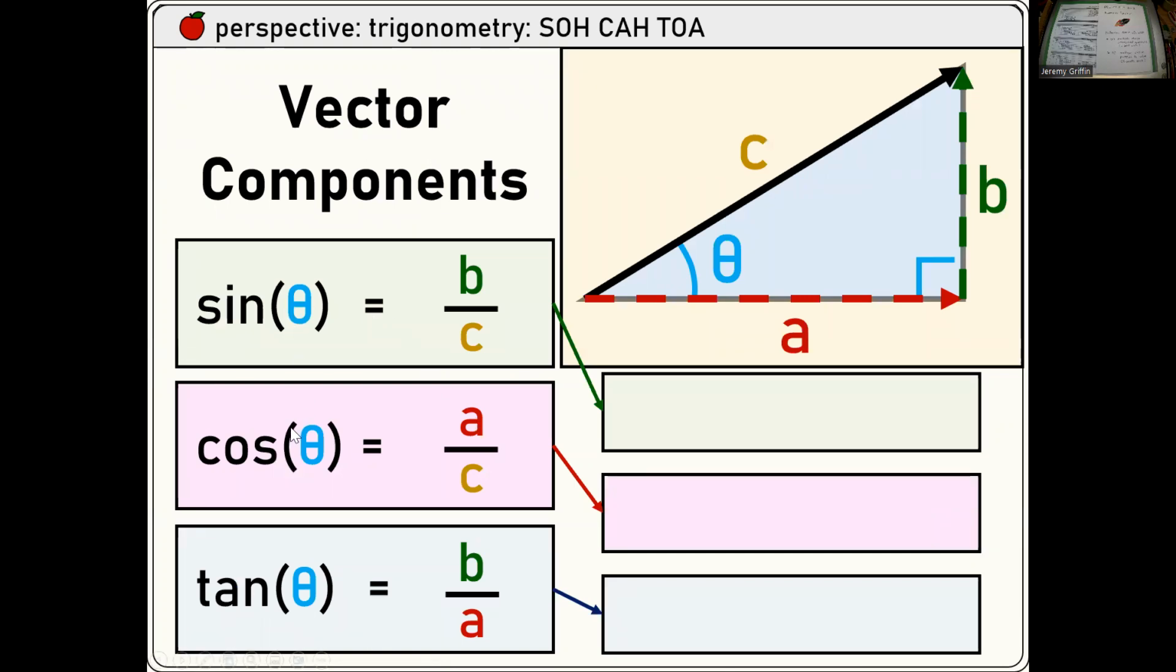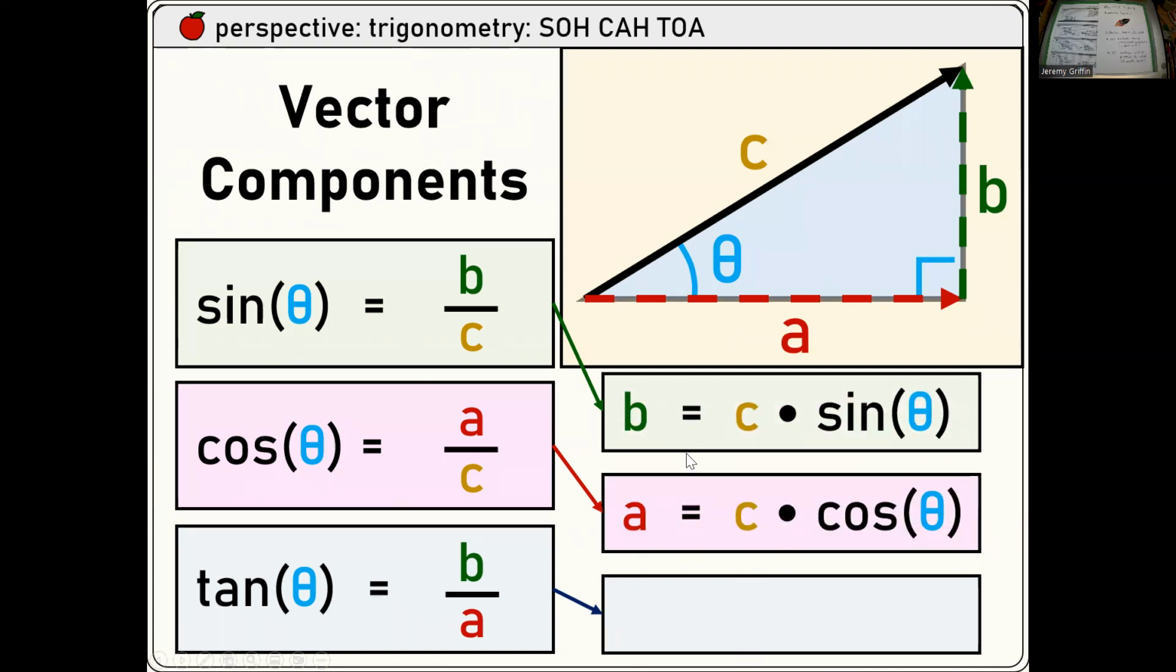Okay, so here are the definitions of sine, cosine, and tangent. And here's the common usage. You guys have probably done this literally hundreds of times in this class. B is c times sine theta, A is c times cosine theta. So many times you guys have done this. And can you extract the angle? Here's one way: inverse tan of the ratio of the sides.